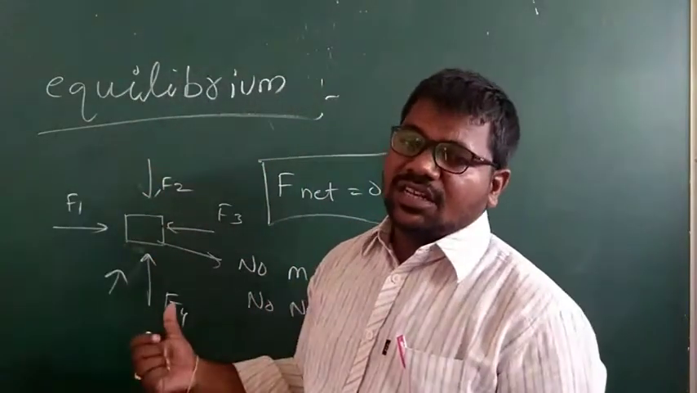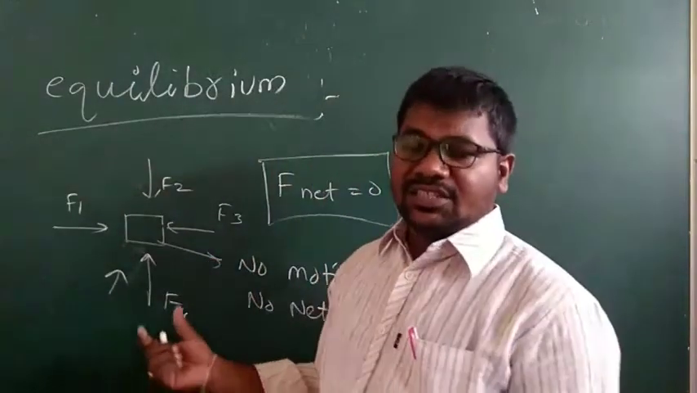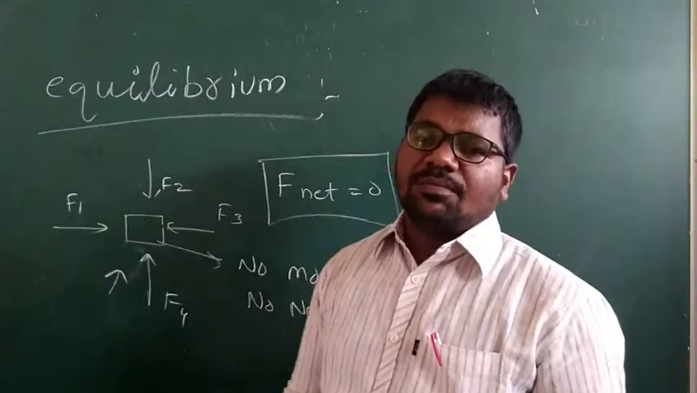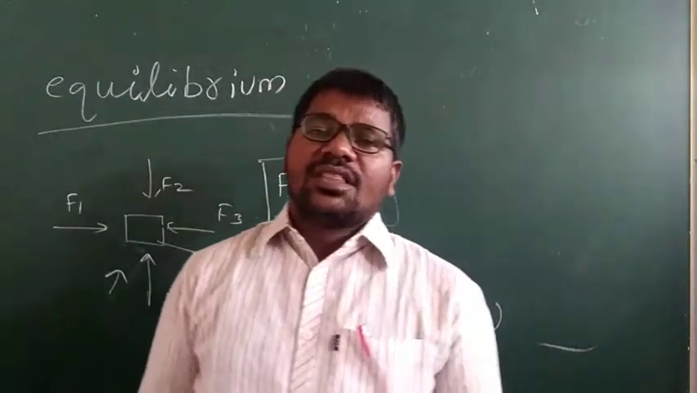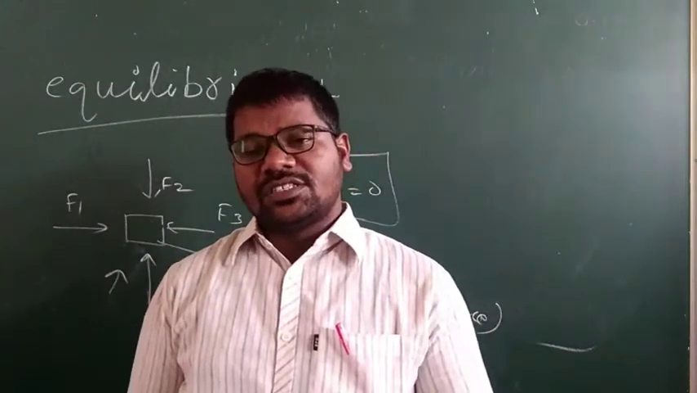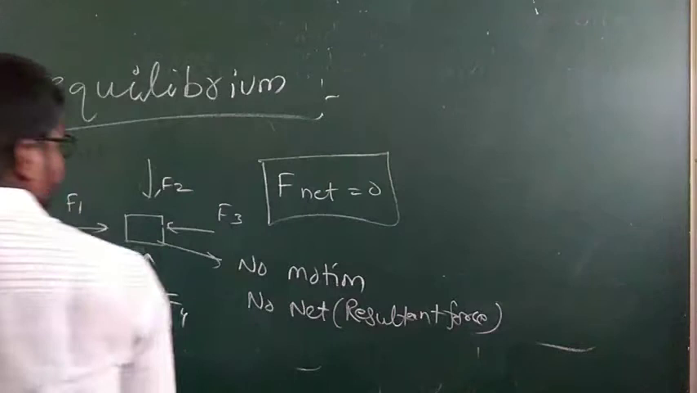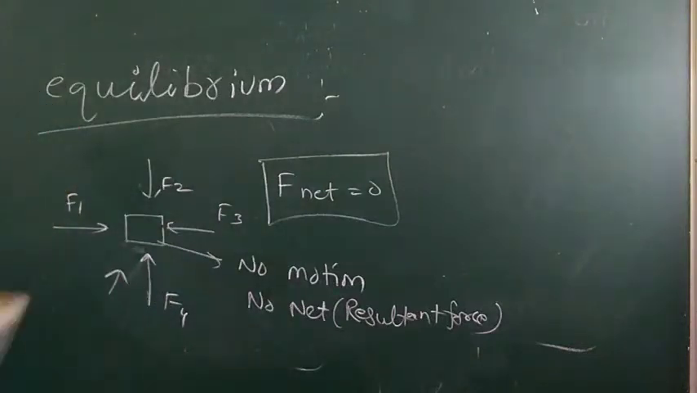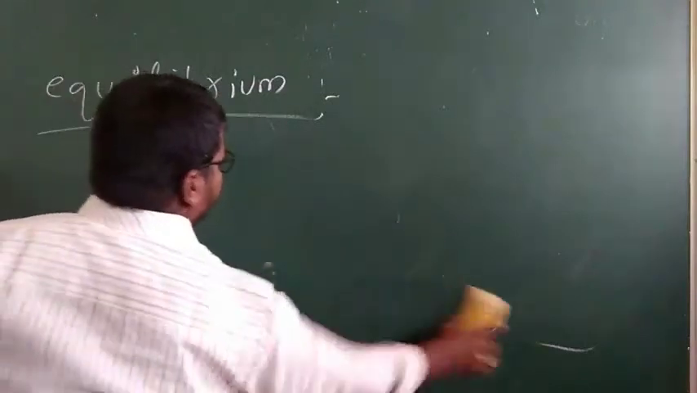According to this situation, if the net external force acting on the particle is zero, where net force means the algebraic sum of forces, we can say net force. Understand how we can say net force or equilibrium? I will explain one small problem.